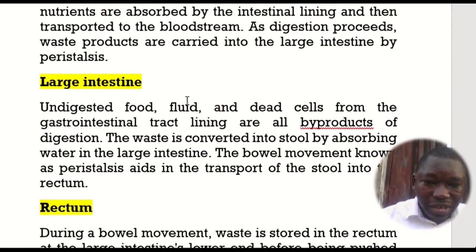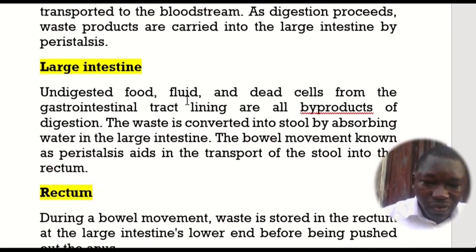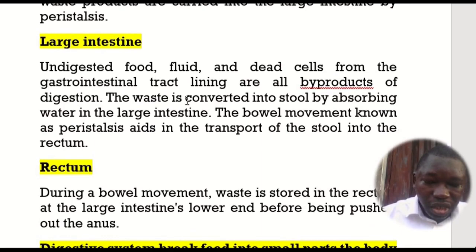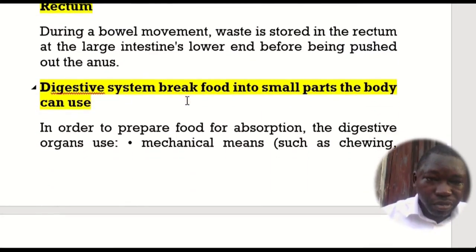Undigested food and dead cells from the gastrointestinal tract lining are all byproducts of digestion. The waste is converted into stool by absorbing water in the large intestine. The bowel movement, known as peristalsis, aids in the transport of the stool into the rectum.